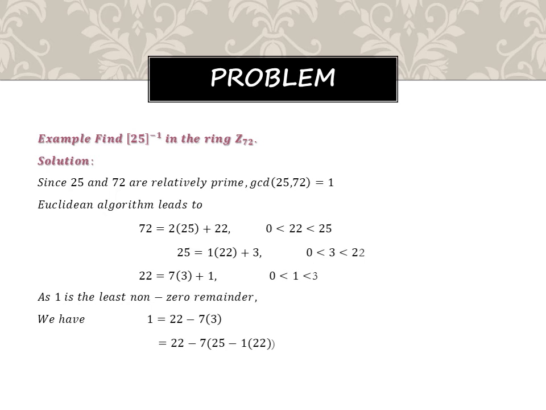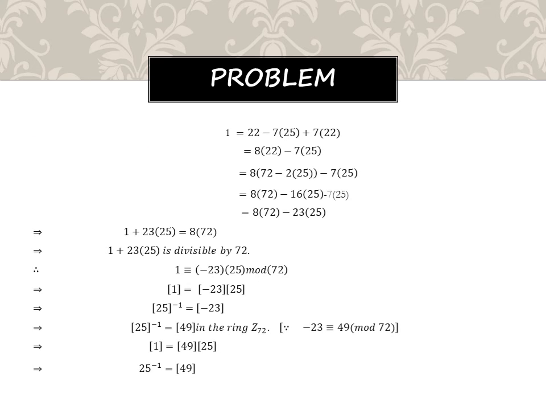1 is equal to 22 minus 7 times 3: keep 22 on the left-hand side and bring 7 times 3 to the right-hand side. Now, instead of 3, look at the second line: 25 is equal to 1 times 22 plus 3, so 3 equals 25 minus 22. Just simplifying, multiplying minus 7 inside, you get 22 minus 7 times 25 plus 7 times 22. Here 1 times 22 and 7 times 22 can be added, so 8 times 22 minus 7 times 25.